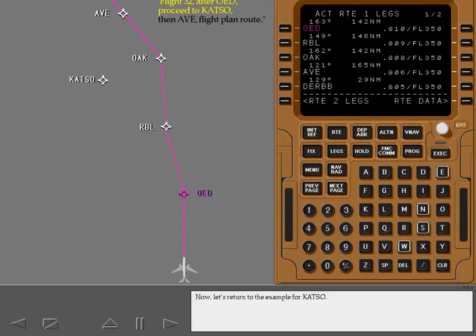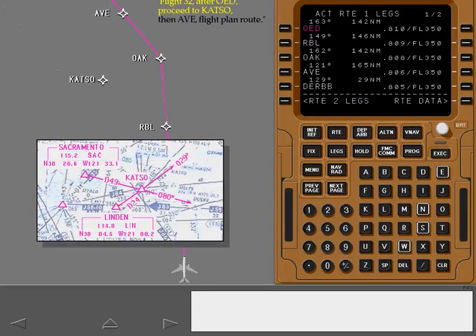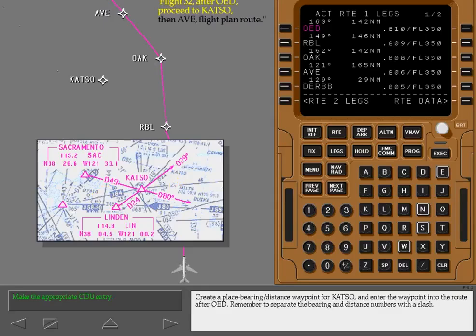Now, let's return to the example for CATSO. We see from our aeronautical chart that CATSO is located on the 080 radial of the Sacramento VOR at 49 nautical miles. Create a place bearing distance waypoint for CATSO and enter the waypoint into the route after Rogue Valley. Remember to separate the bearing and distance numbers with a slash.